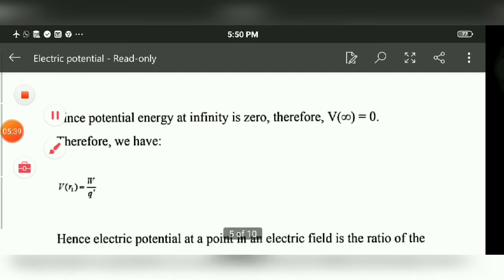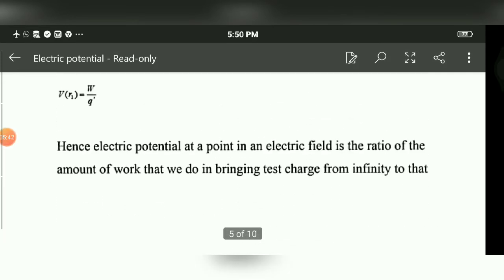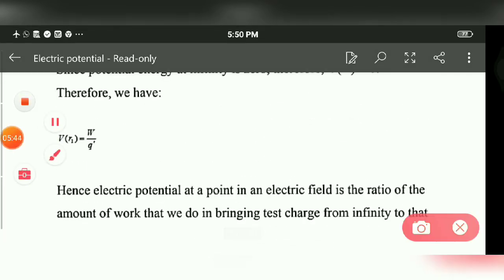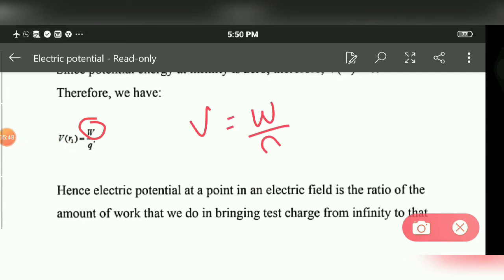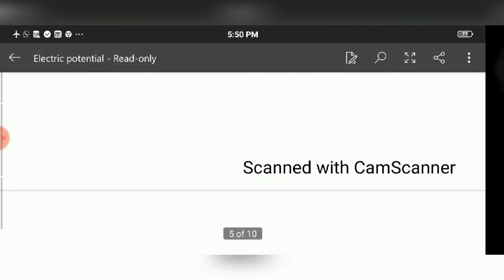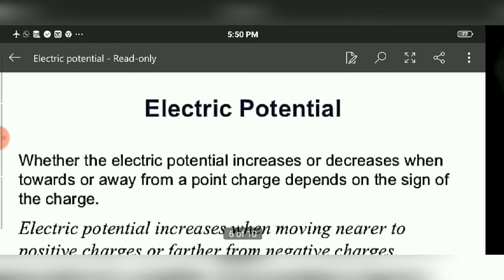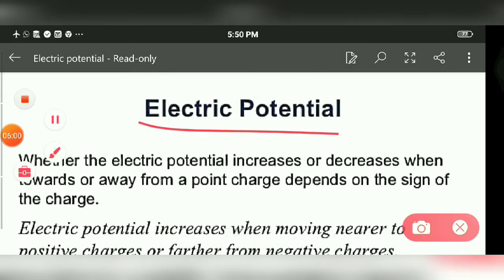Now we can also say energy is work done, so potential is work done per charge. It is also defined as the amount of work done in bringing a unit positive test charge, that is, work done divided by the test charge.